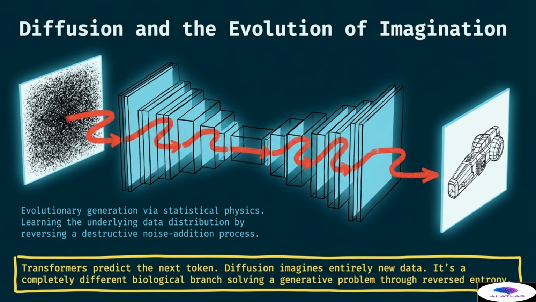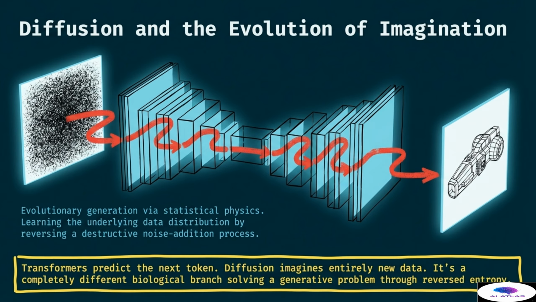We take a clear image and slowly add destructive noise until it becomes a meaningless cloud of pixels. The model then learns the underlying data distribution by attempting to reverse this process. It starts with pure noise and gradually removes it to reveal a coherent image, such as the spaceship shown in the diagram. This denoising process allows the model to create highly detailed and realistic data that it has never seen before. It is not just copying, it is synthesizing new information based on the patterns it learned during the noise reversal training.